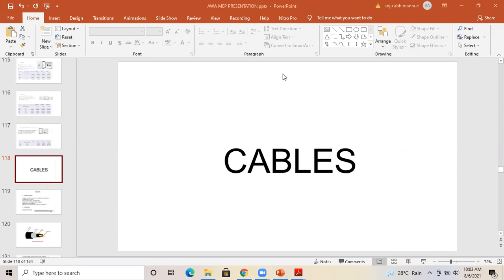Good morning, everyone. So today we will be discussing cables. Basically, the introduction of cable means the basic structure of cable, how the cable is manufactured, and which types of cables we use for circuit wiring, panel board wiring, and as well as the UG cable wiring. We will go through the cable calculation as well.